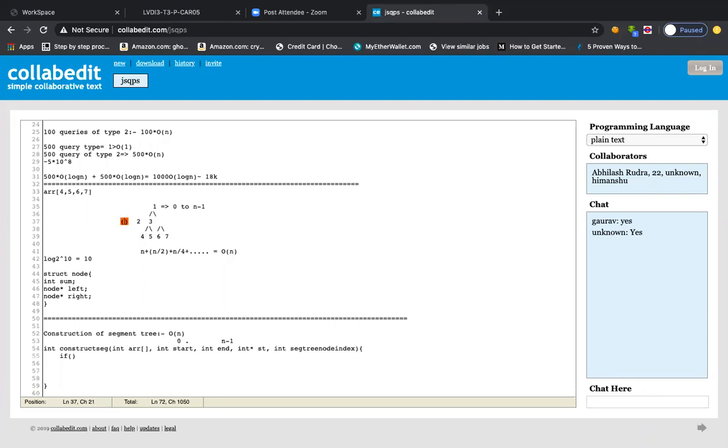What I'm trying to say is that the second node is responsible for the 0 to 1th element, right? Isn't it? Yeah, 0 to 1th element. And the third node will be responsible for how much? Second to third index, right? So these are indexes basically, right? 0 to first index and second to third index.